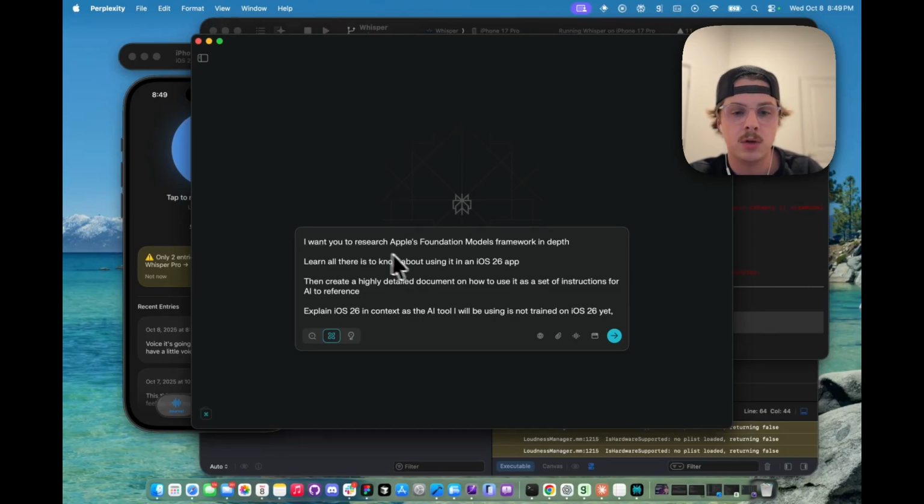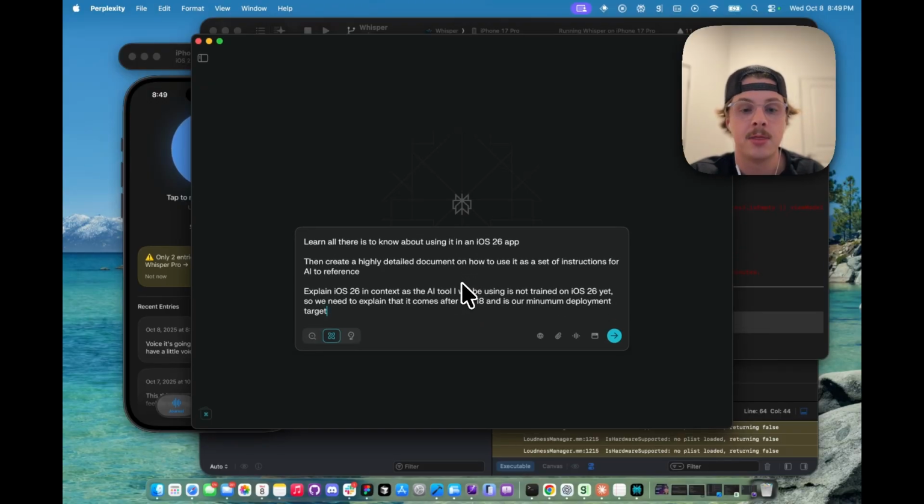It says, I want you to research Apple's foundation models framework in depth, learn all there is to know about using it in an iOS 26 app. Then create a highly detailed document on how to use it as a set of instructions for AI to reference. Explain iOS 26 in context, as the AI tool I will be using is not trained in iOS 26 yet. So we need to explain that it comes after iOS 18 and is our minimum deployment target.